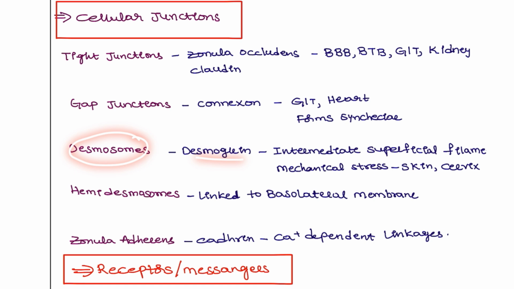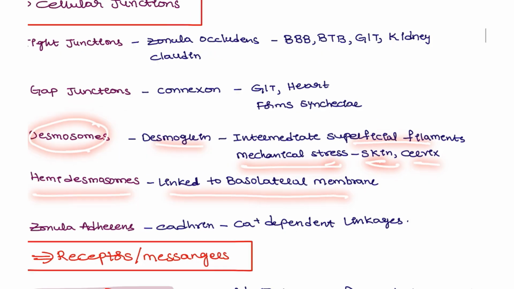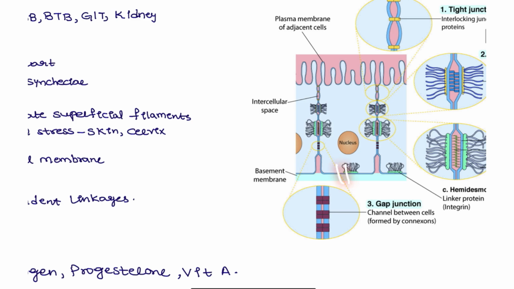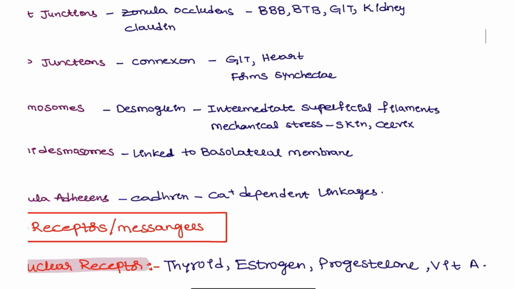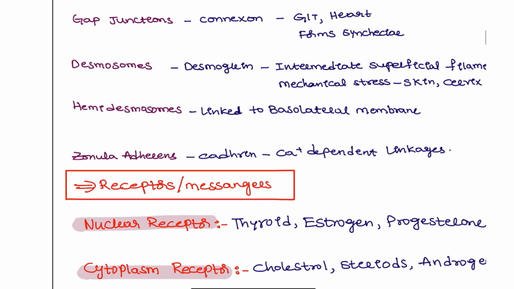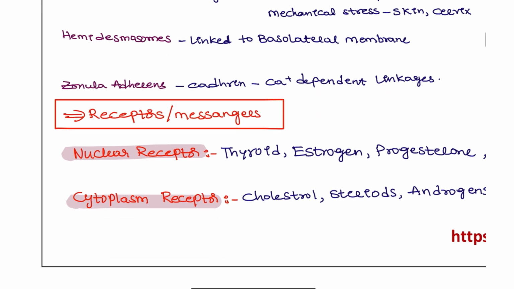Desmosomes contain desmoglein, linking intermediate filaments in the superficial dermis, such as the skin and the cervix. Wherever there is mechanical stress, they are going to work. Hemidesmosomes are linked to the basolateral area. For example, here the hemidesmosomes will be present in the basolateral membrane. Zonula adherens contains the cadherin protein, and it is a calcium dependent linkage.